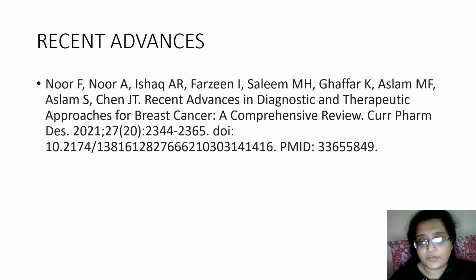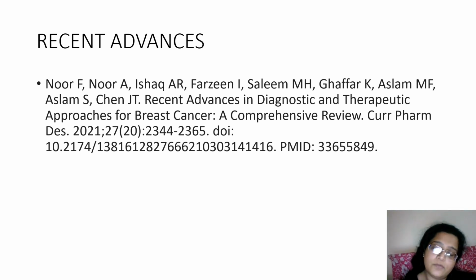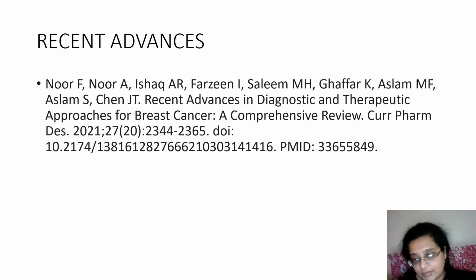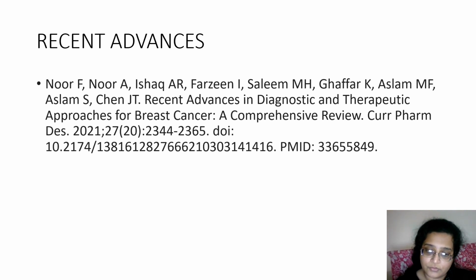So this is a paper that you can read. Bloom-Richardson scoring I have forgotten to include. When I'm taking the grossing of breast, I'll show you the Bloom-Richardson scoring. So this is the paper that you can read. This is in short about breast. This is something that only a PG requires. I have not taken too much because it will become an overwhelming 15-minute lecture. I will include more points when I take up grossing, which I have missed in this one. This is just a basic to sensitize you to breast.